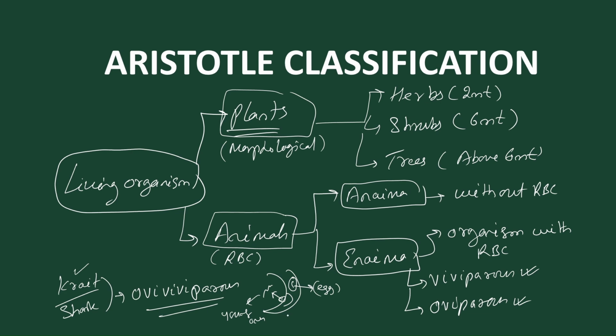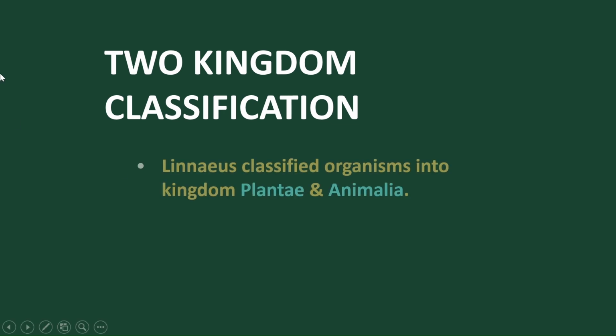Now let's move into the next part, that is the kingdom basis of classification. Let's start with two kingdom classification. The two kingdom classification was given by Carolus Linnaeus, and according to him there are two groups of kingdoms: one is Plantae, another is Animalia.